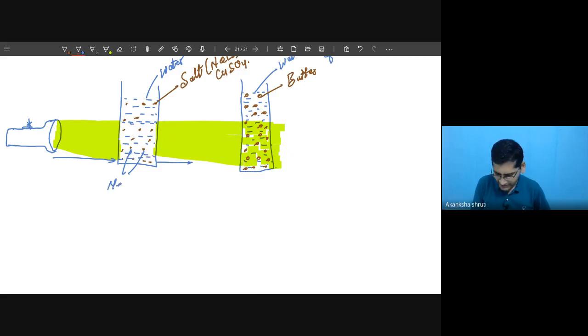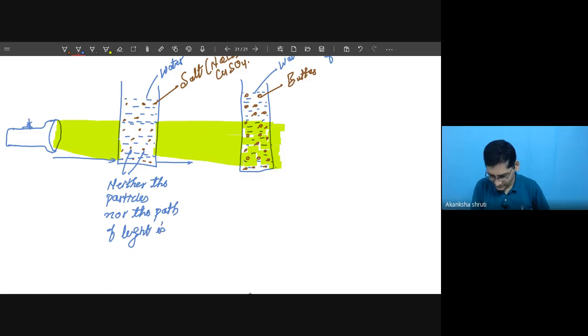So right here, neither the particles nor the path of light is visible.